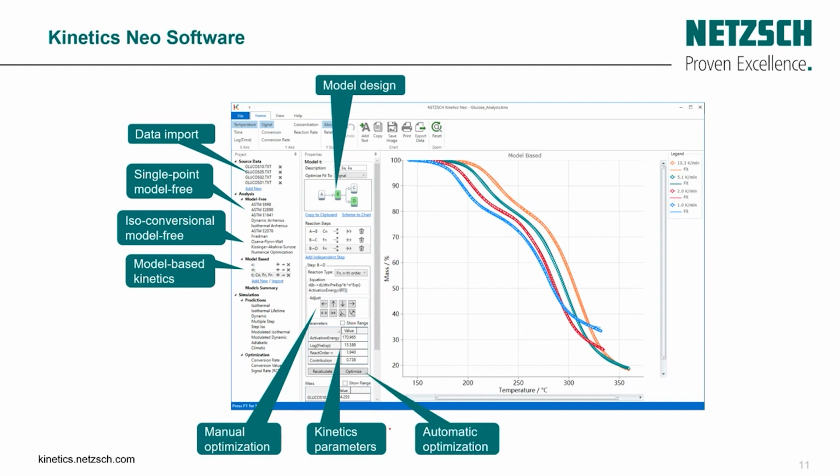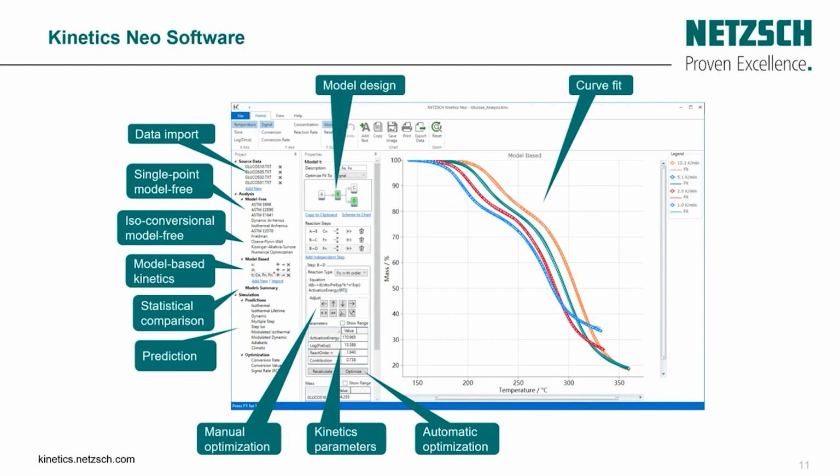Also, we have the automatic optimization, where with a single click our software can optimize your model with the experimental data in just a few seconds. We also have the statistical comparison, which I mentioned before. For example, with different models, we can click here and it shows us a table with the different statistical parts, for example the R-square or the coefficient of determination.